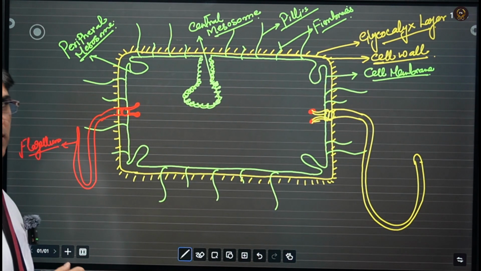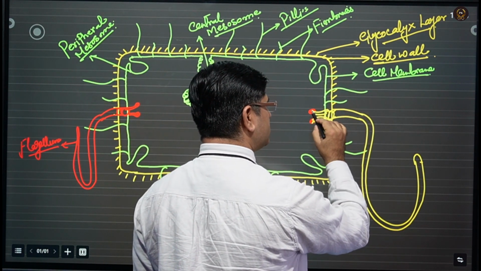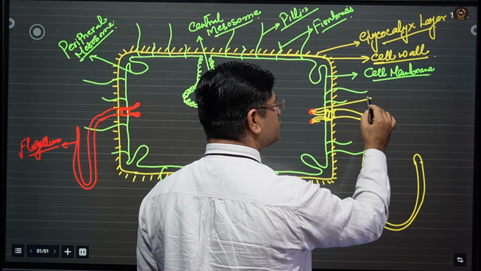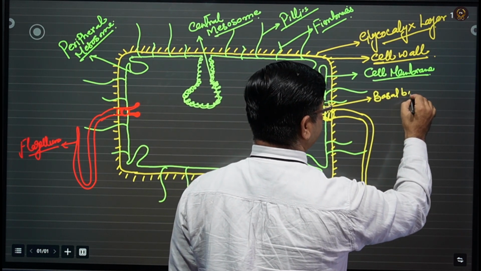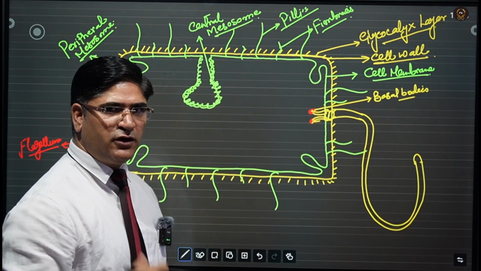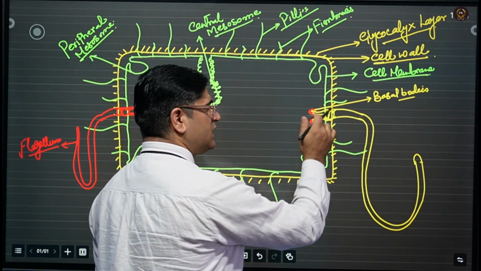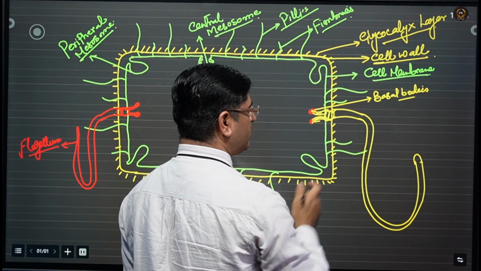This flagellum has three parts. These granular-like structures are known as basal bodies. They are the centriolar bodies from where the flagellum starts to form, and this is the flagellar body.